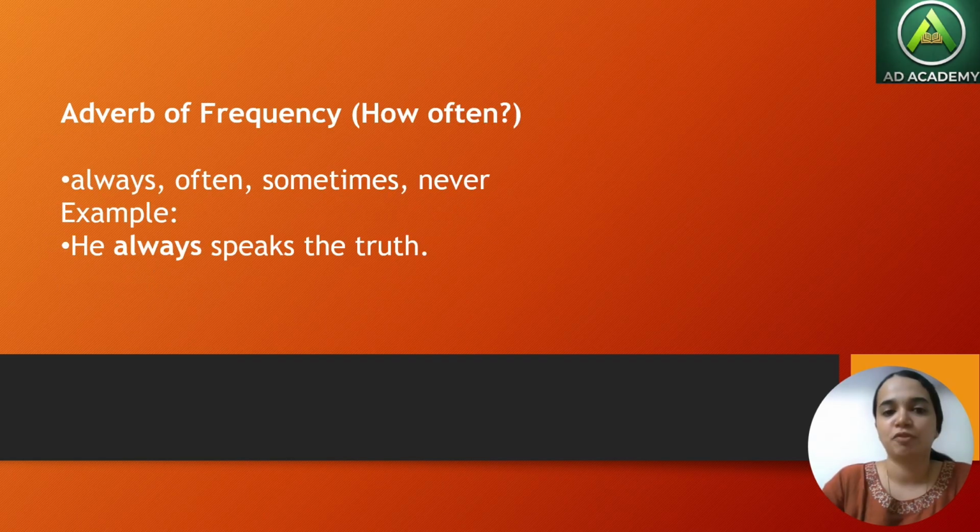Next is adverb of frequency. How often something happens. It can happen always. I always go to church. I often visit school. I sometimes go somewhere. I never had lunch. Something like that, how often something happened. Never also we can consider as frequency. If it doesn't happen, never is also an adverb for that. He always speaks the truth. Here speaks is the verb and always is the adverb that shows the frequency.